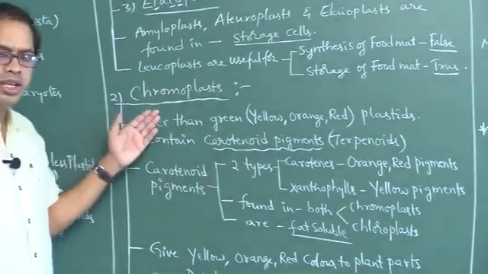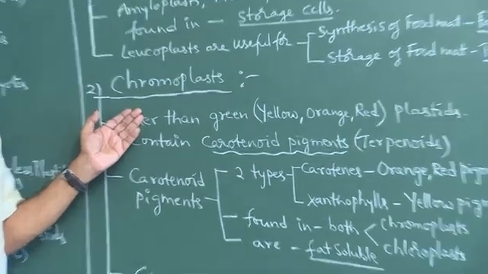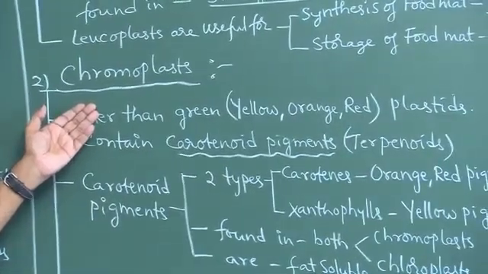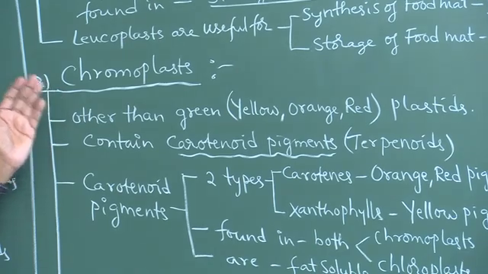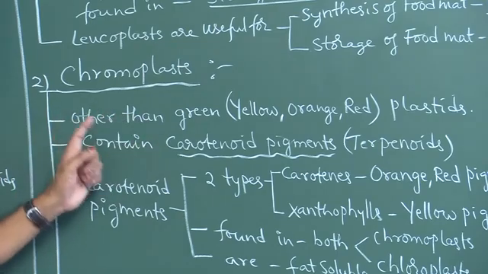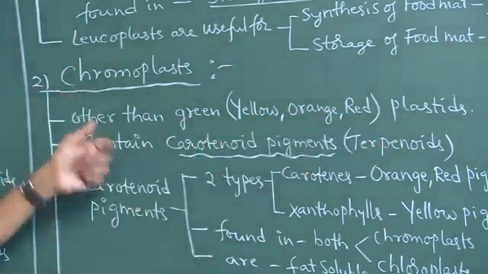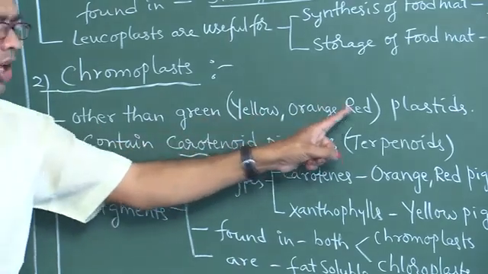Chromoplasts. Chromo means colored. Plastids other than green are called chromoplasts. They appear in yellow, orange, red color. So the plastids other than green are called chromoplasts, that is yellow, orange, red.